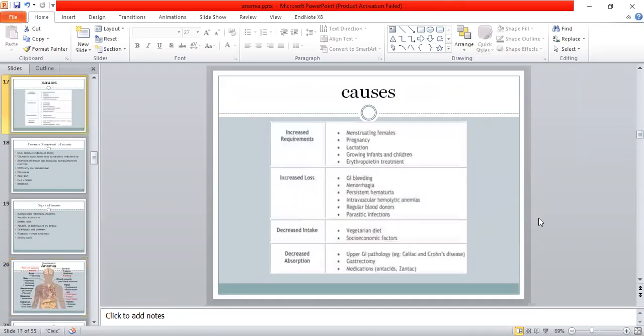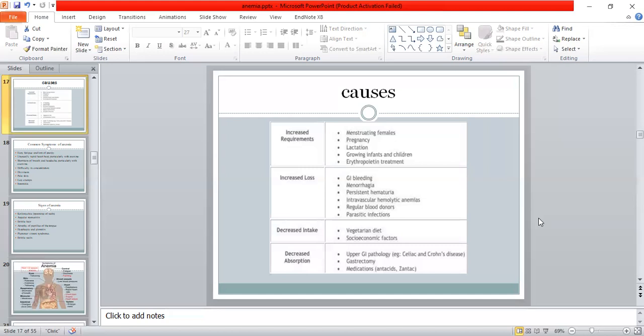Now the causes of anemia: increased requirement, increased loss, decreased intake, and decreased absorption of the iron. Increased requirement actually happens in the menstruating female, in pregnancy, in lactation, or the growing infants and children, or the erythropoietin treatment. And increased loss occurs in GI bleeding or menorrhagia or persistent hematuria or intravascular hemolytic anemia or regular blood donor or parasite infection.